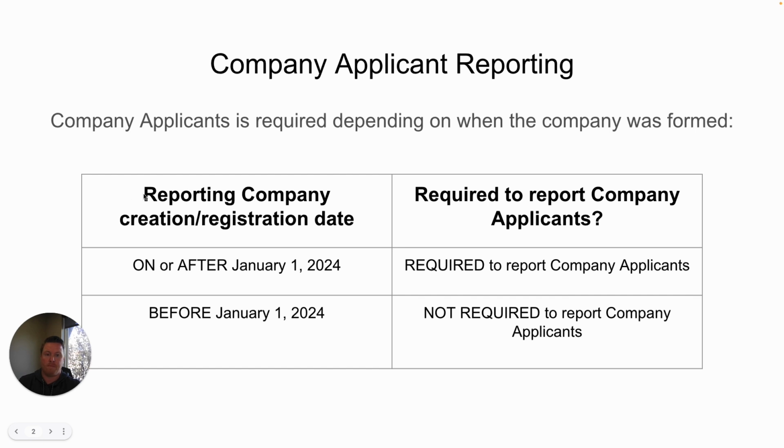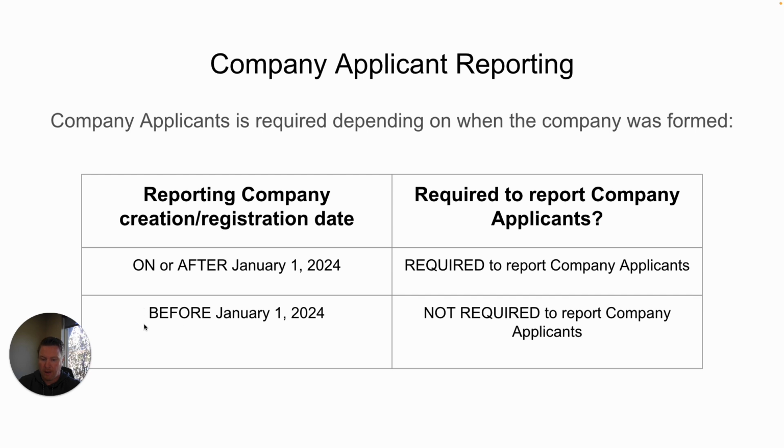It applies to reporting companies whose registration, or basically the date that the company was legally created, whatever date that the Secretary of State stamped it and said, yes, this is a legal entity, if that date was on or after January 1st of 2024, you are required to report on your company applicants.